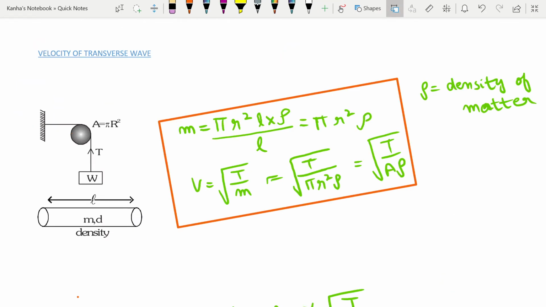Next we talk about the velocity of a transverse wave. So let rho be the density of matter. You can write the mass per unit length, which will be denoted by m. So how much will mass per unit length be? It is pi r square L into density divided by your length L. So this is your length L. You multiply your net volume, which is pi r square into L, where this is the radius.